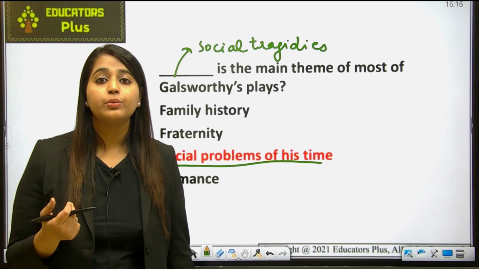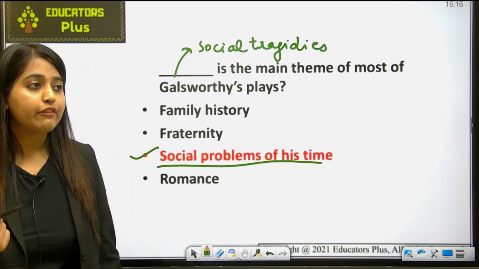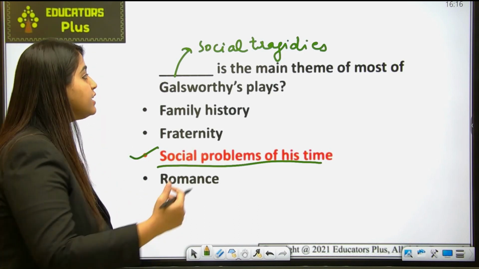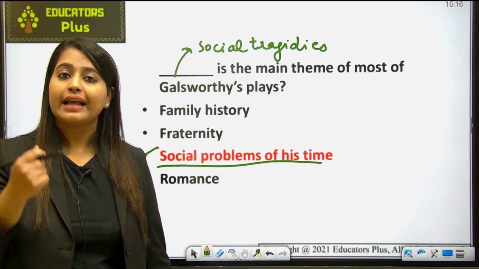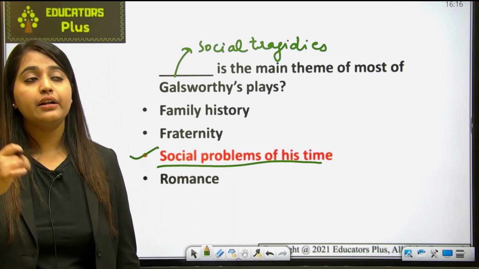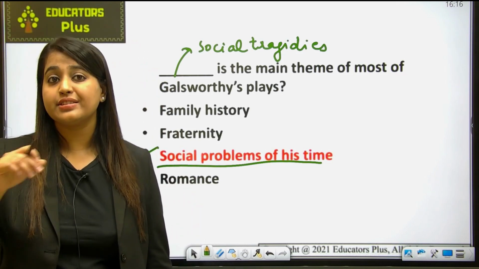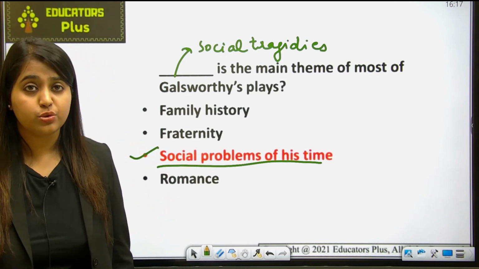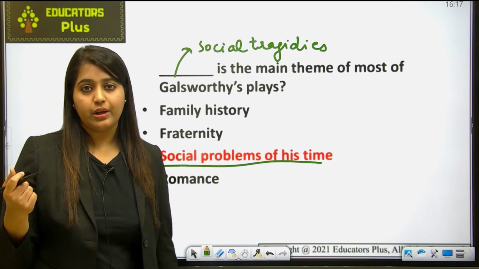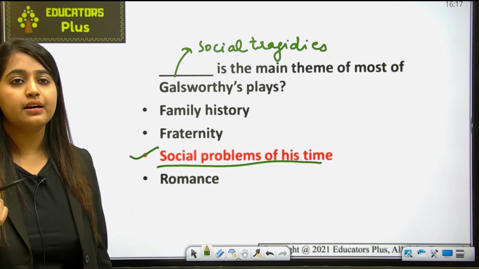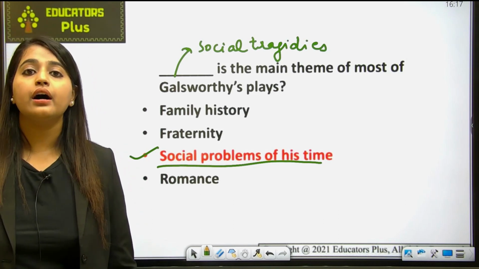Also remember that Galsworthy believed that drama should be written with a definite purpose in mind. So इसका definite purpose क्या था कि to communicate the issues to people, to actually show the reality to people, and that was the motive of Galsworthy. Okay, and also remember that Galsworthy loved to deal with the situations. Okay, he never used to escape the situation. He used to deal with the situation, a factor which is one of the most essential of a good drama. So as I told you, the subject of most of his plays is Galsworthy's views on drama, and this was a part of that particular agenda.